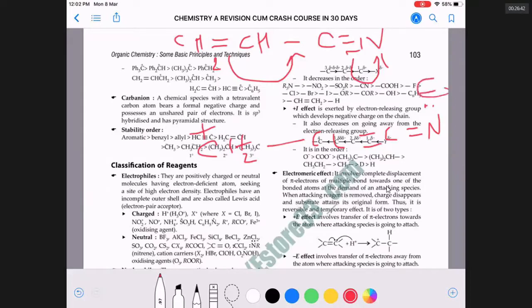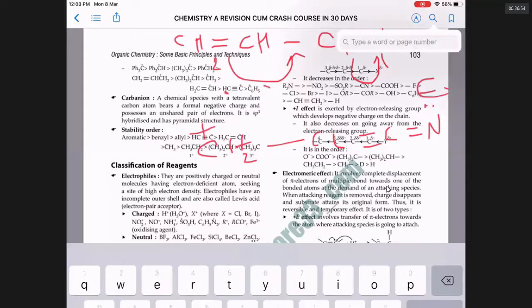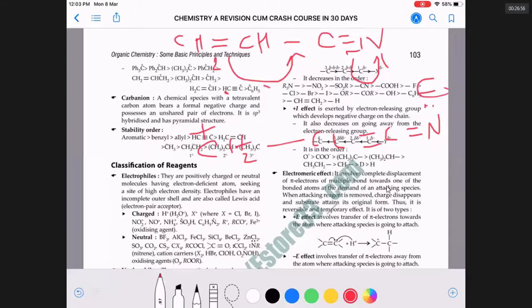Forms where charge is separated are less contributing than the forms where there is no charge separation. So this one is better. This form is more contributing than this form.